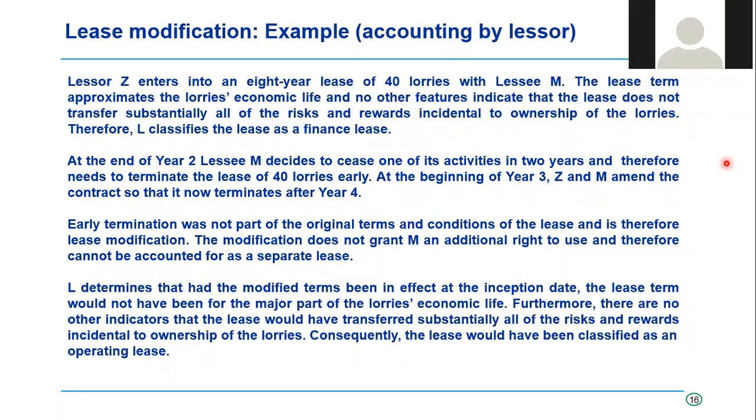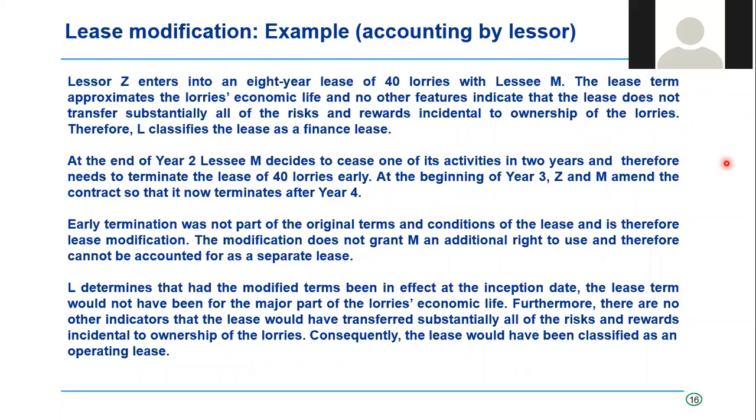On this slide is an example where there is a lessor Z who enters into an 8-year lease of 40 lorries with lessee M. The lease term approximates the economic life. There are no other features that indicate that the lease does not transfer substantially all of the risks and rewards incidental to ownership of the lorries. On day one, therefore, this is classified as a finance lease.